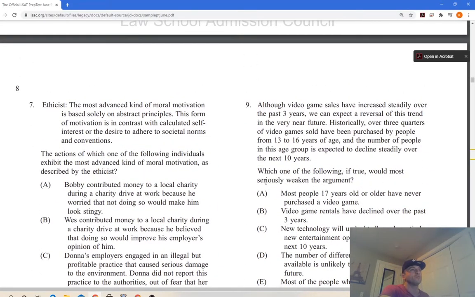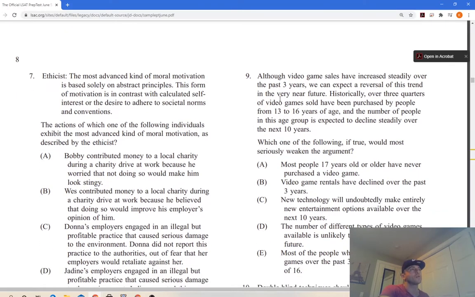Which of the following, if true, would most weaken the argument? Although video game sales have increased steadily over the past 3 years, we can expect a reversal of this trend in the very near future. This trend is the fact that video game sales have increased steadily. Historically, over 3/4 of video games sold have been purchased by people from 13 to 16 years of age, and the number of people in this age group is expected to decline. So these are the ones purchasing the most, and then they're going to be declining.